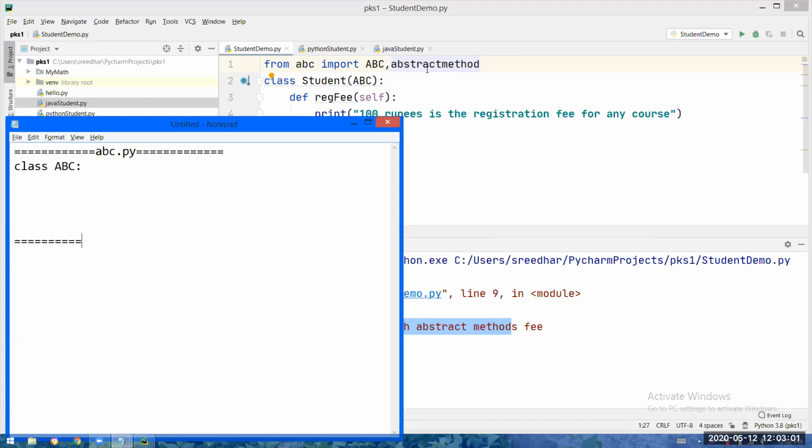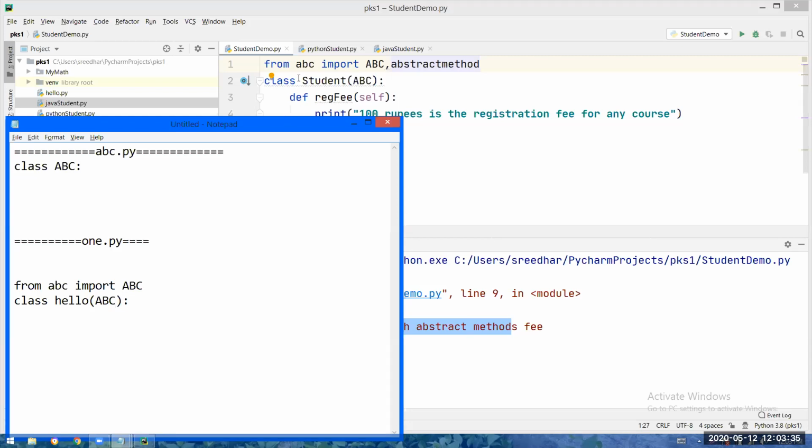Now, see what I am telling you. I have a file called 1.py. Into this file, I want to get this ABC. How can I do that? From, please tell me, what is the name of the module? ABC. Which class do you want to import? ABC. Exactly. Once I import, I will make my class the child of the ABC class so that I properly indicate that my class is abstract.